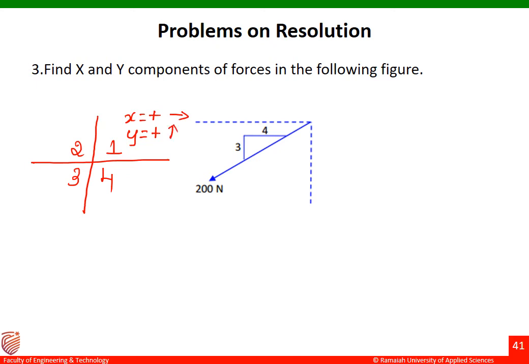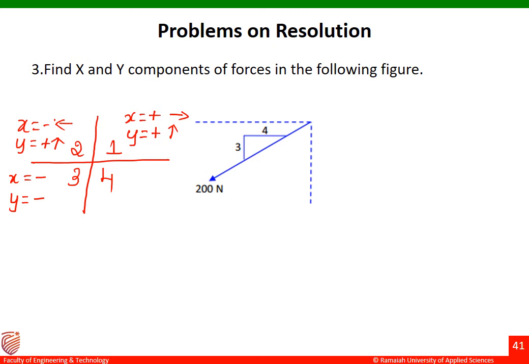Next, in the second quadrant, x will be negative and y will be positive. That means x will be acting in negative x direction and y will be in positive y direction. Similarly for the third quadrant, the x component is negative and the y component will be negative.